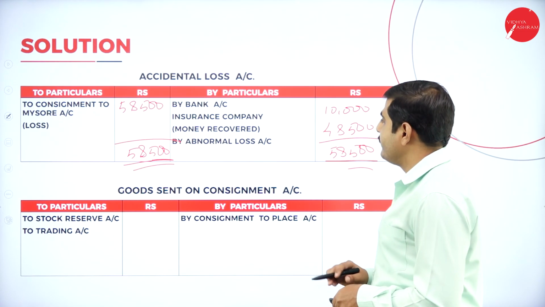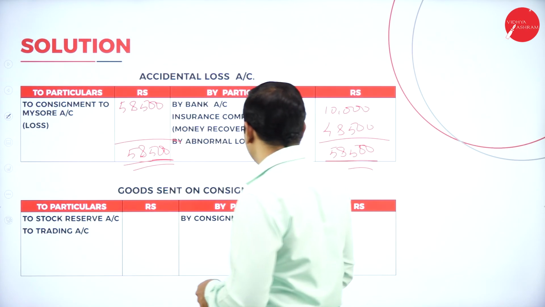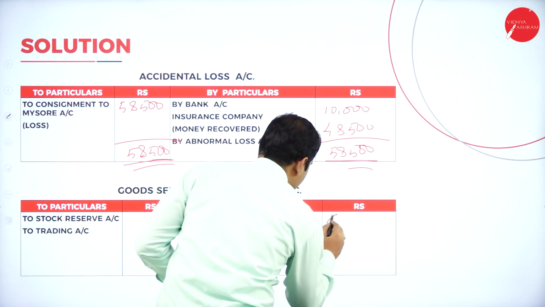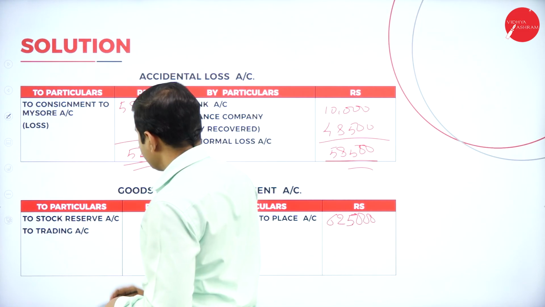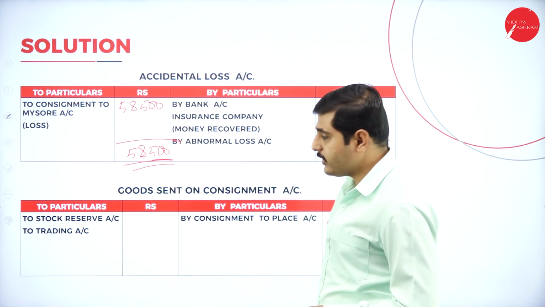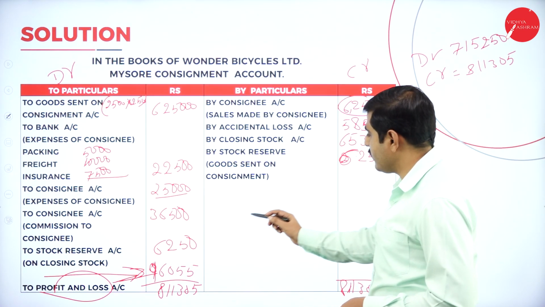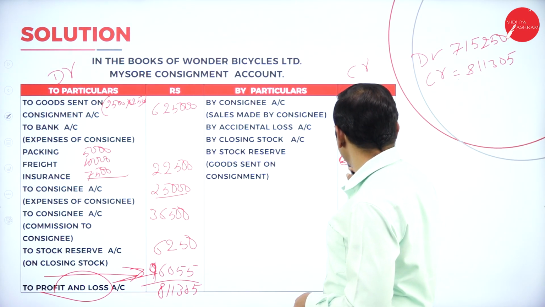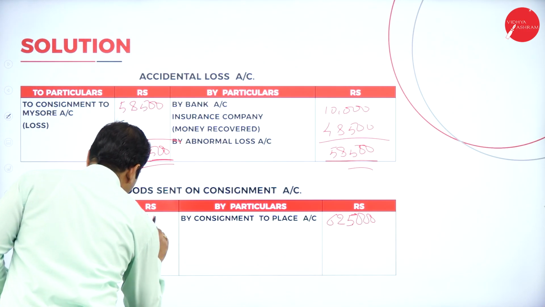Again, last one, goods sent on consignment account. So how much have we sent? Total goods sent is 6,25,000. Out of this, what is the stock reserve? Stock reserve on goods sent on consignment, that means profit, is 62,500. So here 62,500.